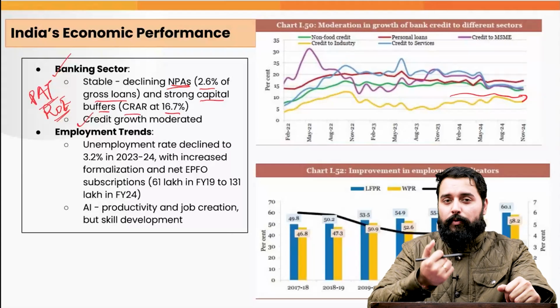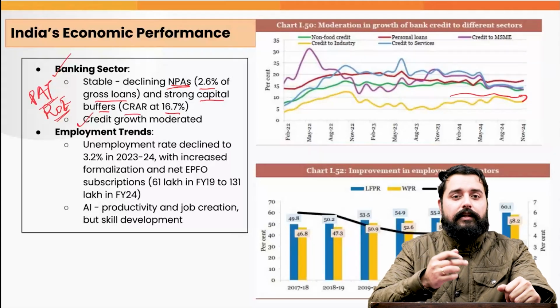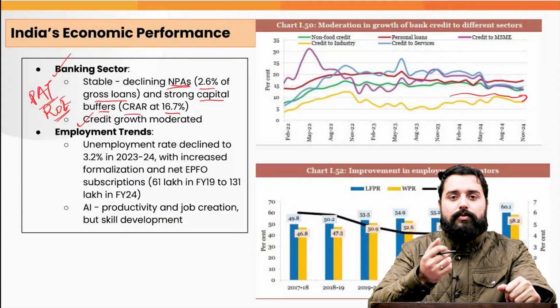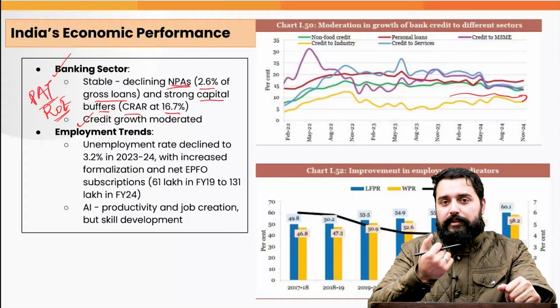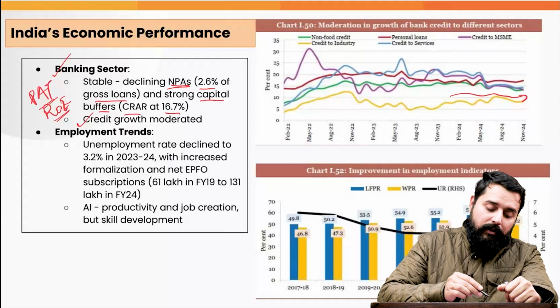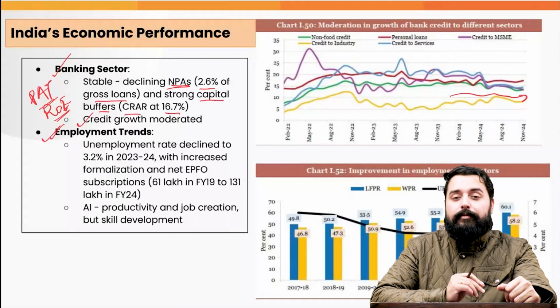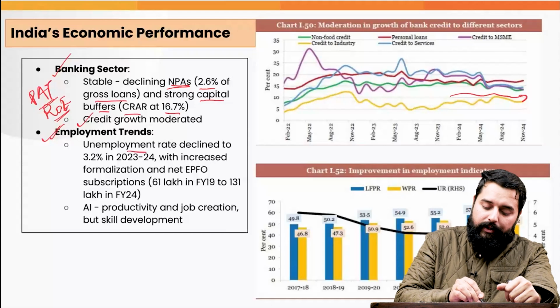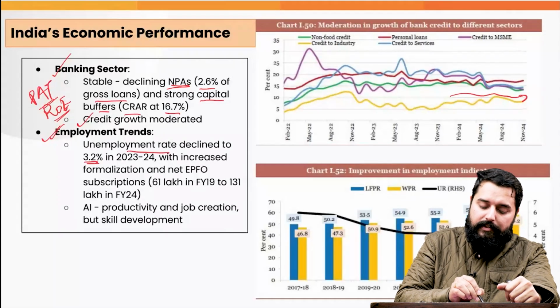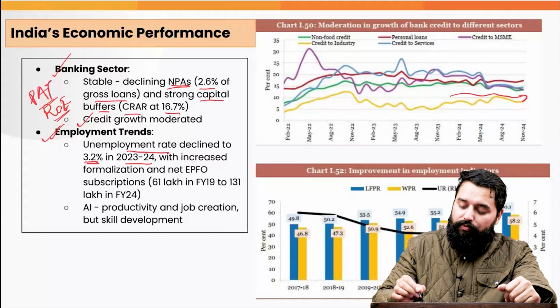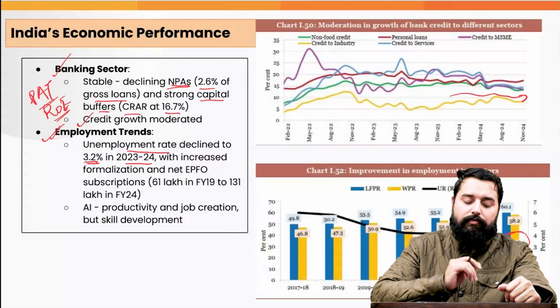Because when people borrow, they will invest it, they will manufacture, the production will increase, it will create employment also, it will improve the manufacturing sector growth also and indicate overall economic growth. The employment trends in India, as per the economic survey, have been positive. The unemployment rate, the economic survey claims, has declined to 3.2% in 2023-2024, which can be observed through this graph also.